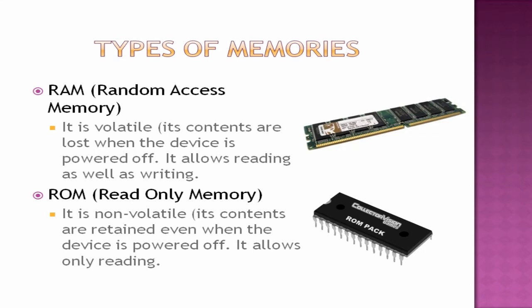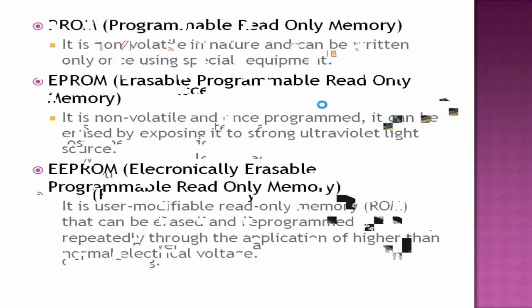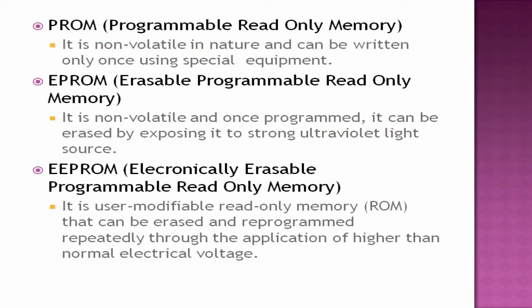There are different types of ROM. What are they? PROM, EPROM, EEPROM. PROM is programmable read-only memory. It is also non-volatile. All three are non-volatile and can be written only once using special equipment. Read-only memory is only readable, but this PROM we can write only once. EPROM is erasable programmable read-only memory.